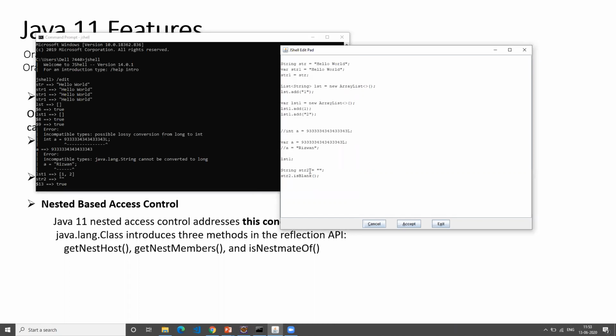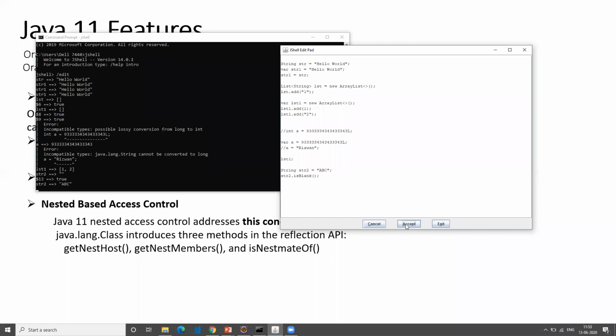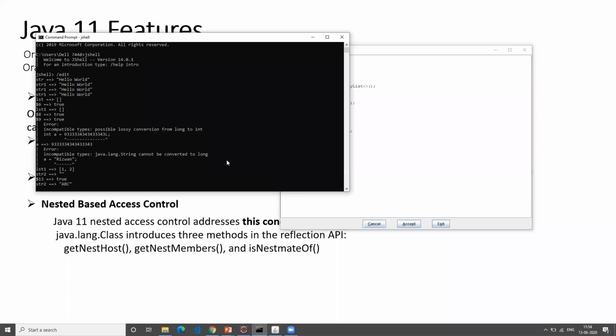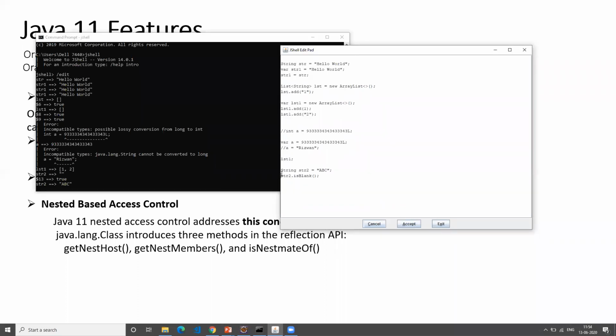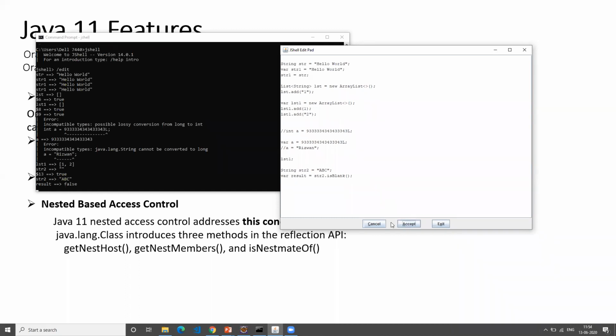Now let's say I'll call it ABC and then execute. Since I have declared it this way, I have to assign it to some variable. I'll assign something called result. Now if I execute this, the result should have the value false. Getting the result, right, false. So this is a new thing that they have introduced called isBlank.